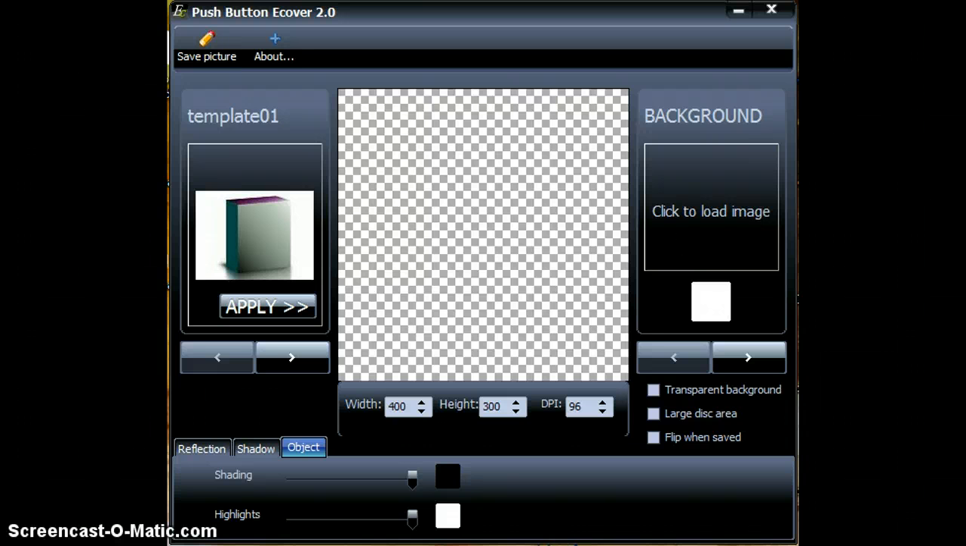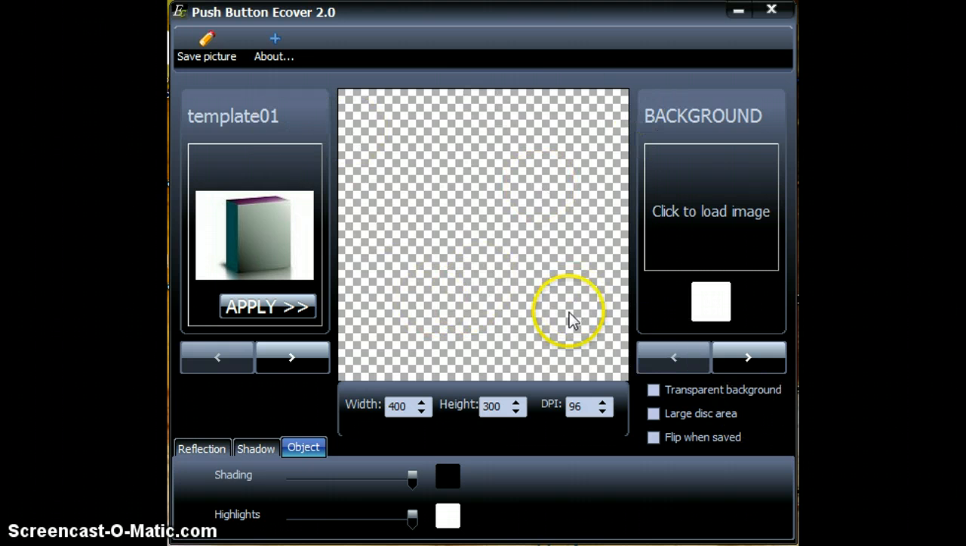Push Button Ecover 2.0. I don't know that it's really a new product, but it's a wonderful little product that's been brought to my attention and has really been working out great for me. It's really simple to use, and that's what I'm here to demonstrate. So let's get started. As you can see, I've brought it up on my screen.